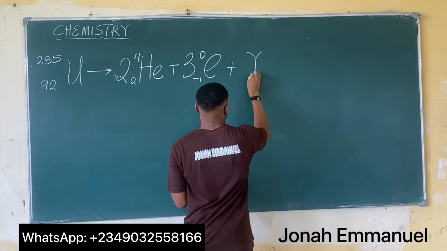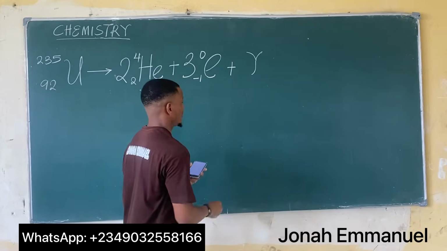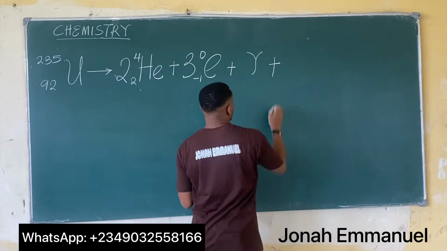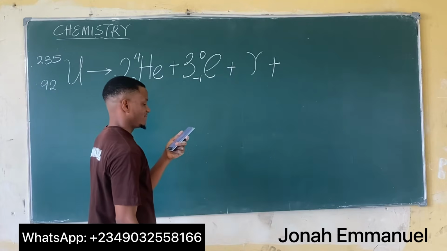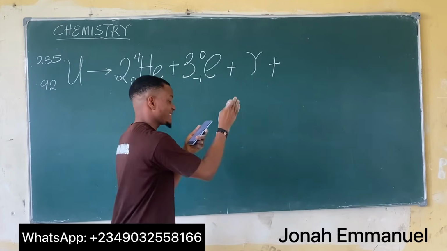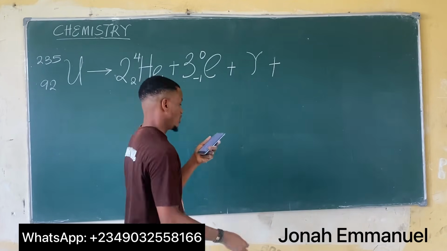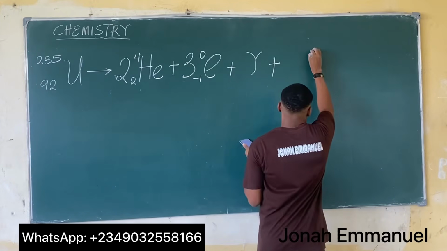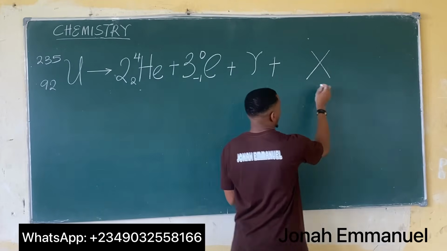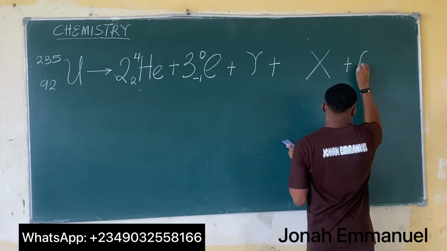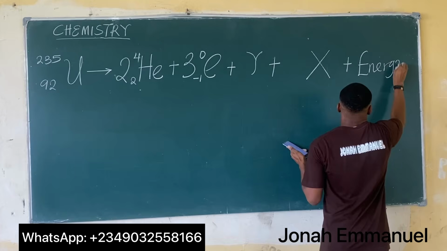Gamma is just this, there's no representation. They said plus, what is the mass number and atomic number of the daughter element? So daughter element here, mass number here, atomic number here, obviously plus, very important, nuclear energy.